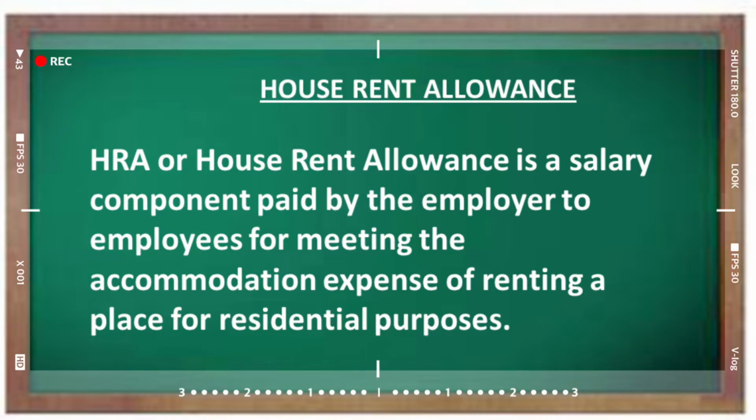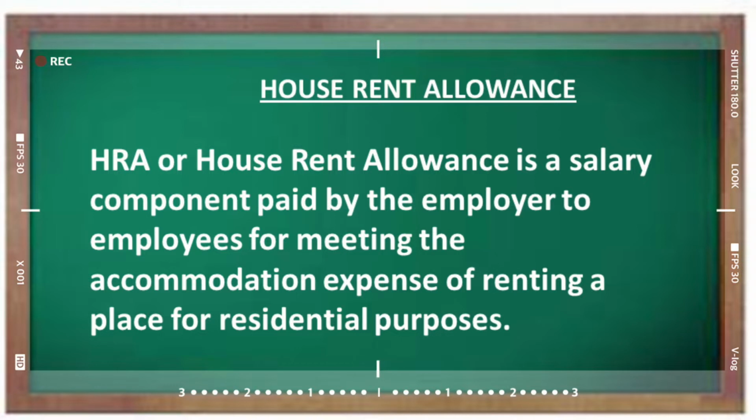One can claim HRA exemption only if that person is residing in a rented house. Remember, salaried individuals who live in rented houses can claim the house rent allowance.